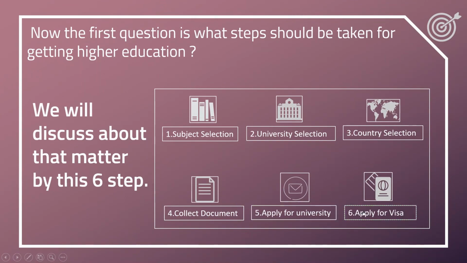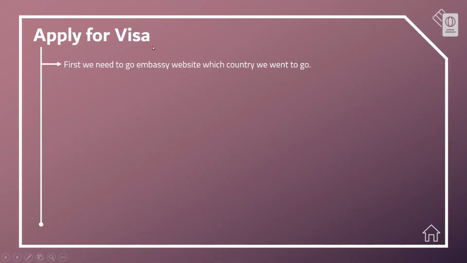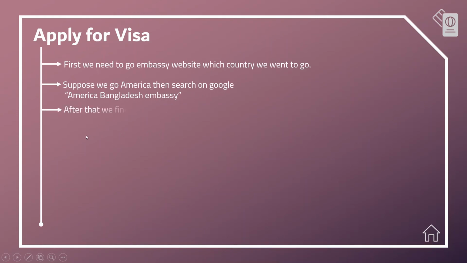Then the last process is applying for a visa. First we need to go to the embassy website of the country we want to go to. Suppose we go to America. Then search on Google for America Bangladesh Embassy. After that we find out all the things required to make a visa. All these 3 steps I explained in a video. Here is the video. I play this.